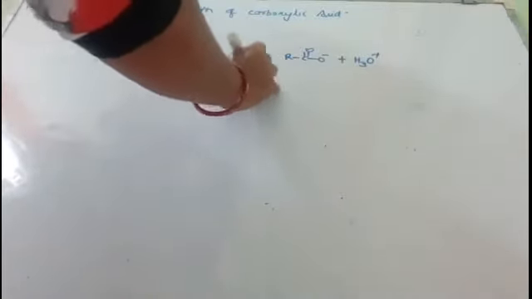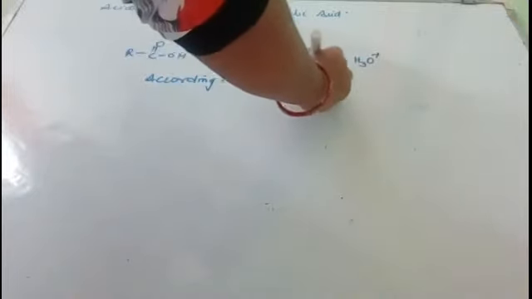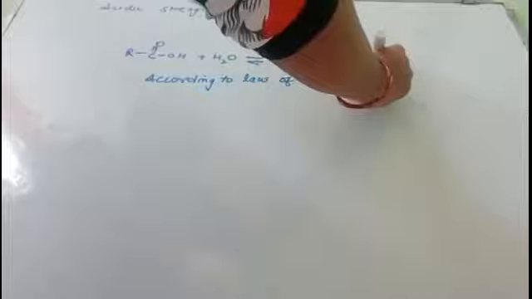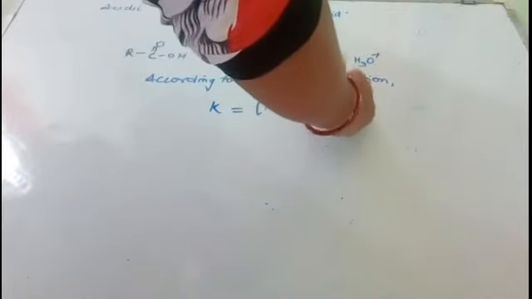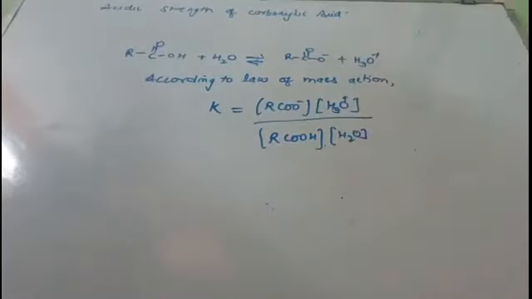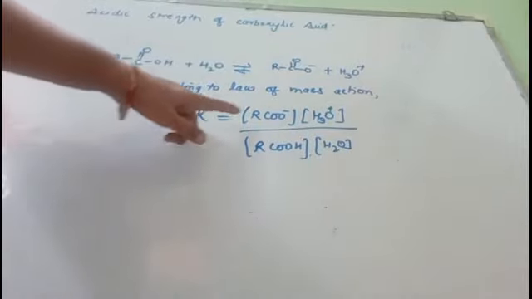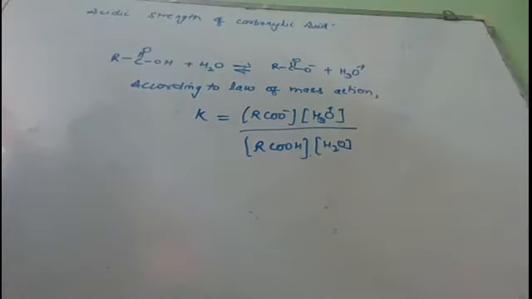According to the law of mass action, the equilibrium constant of this reaction will be the concentration of carboxylate ion times the concentration of hydronium ion, divided by the concentration of carboxylic acid and the concentration of water. The equilibrium constant is equal to the product of concentrations of the products divided by the product of concentrations of the reactants.